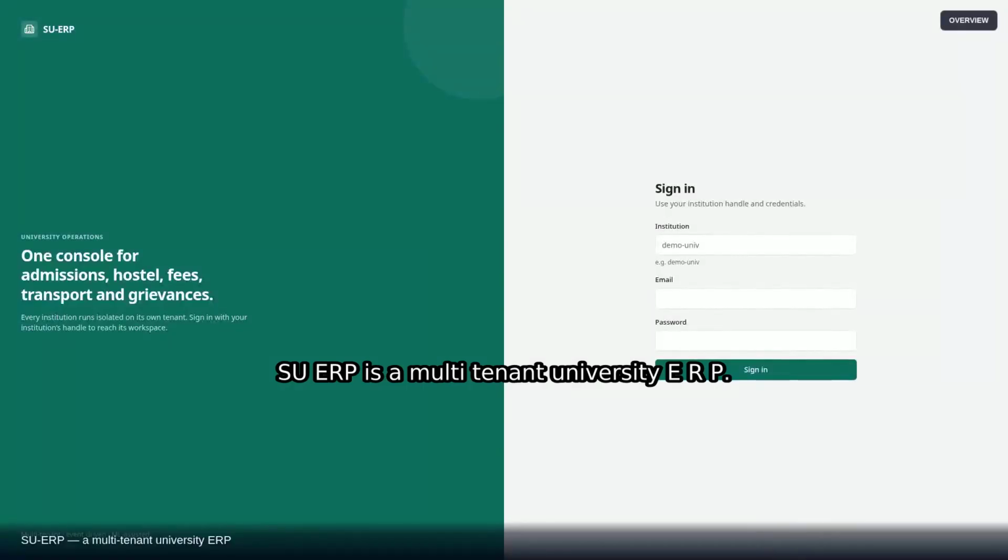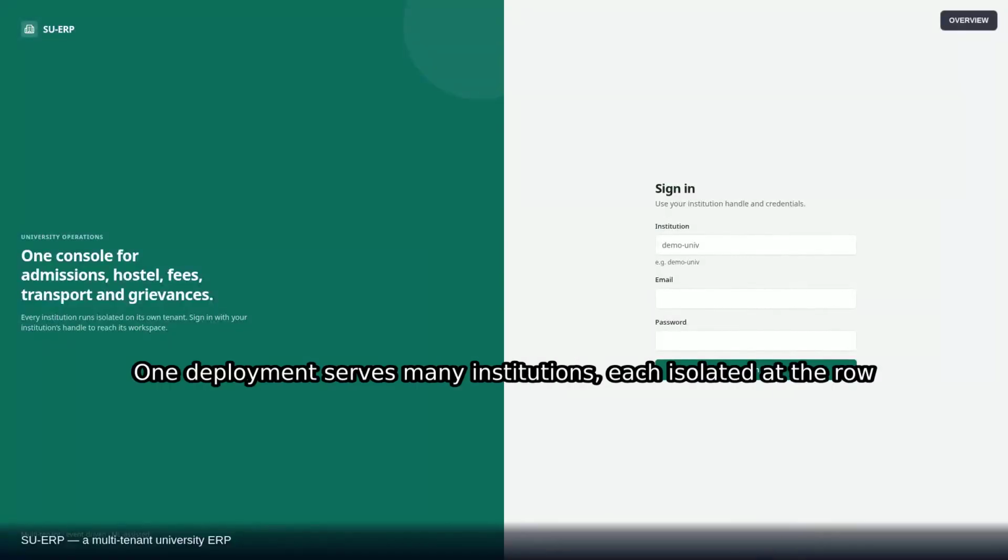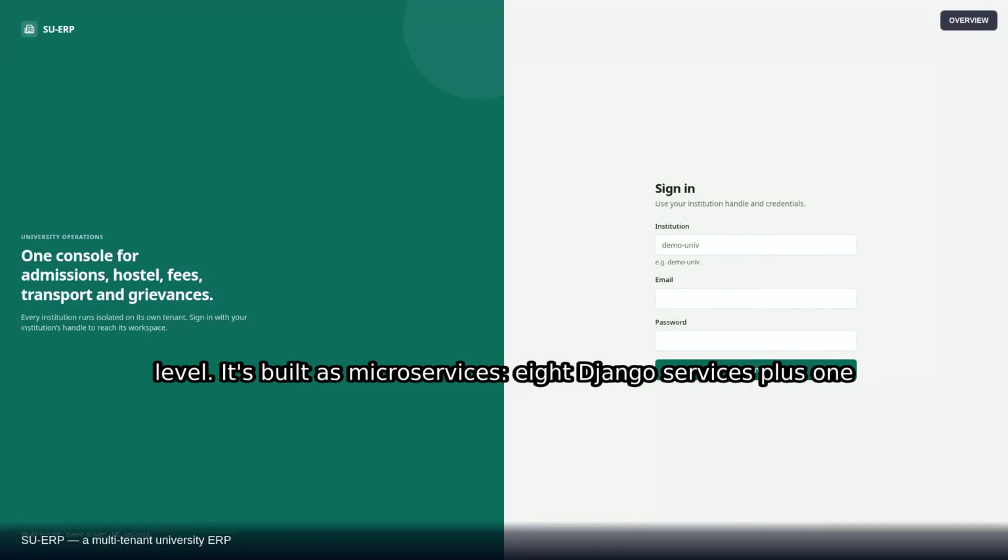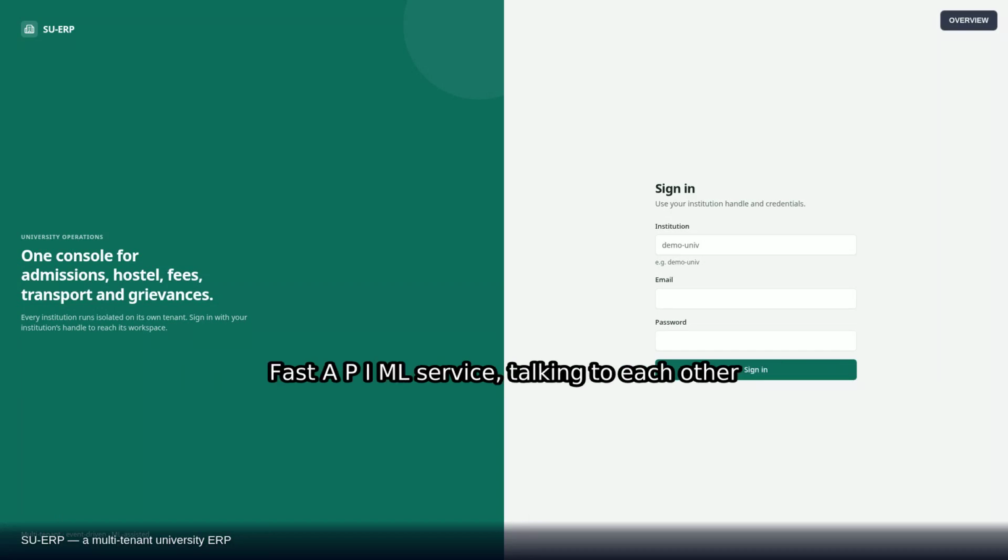SU-ERP is a multi-tenant university ERP. One deployment serves many institutions, each isolated at the row level. It's built as microservices, Django services plus one FastAPI ML service, talking to each other only through events on RabbitMQ, sitting behind an Nginx gateway. Front end is Next.js.